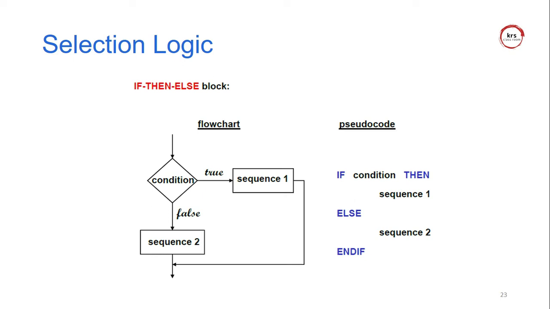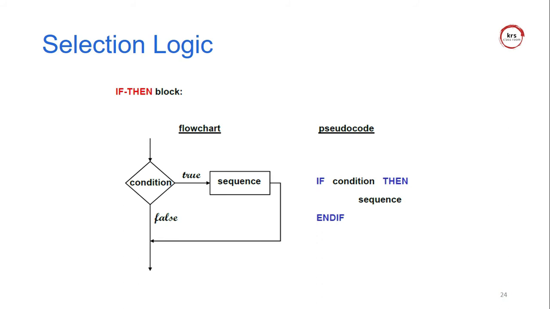The blue letters are the programming code used to write pseudocode. If the condition A less than B is true, A is smaller, otherwise B is smaller. If the condition is true, sequence 1 is executed, otherwise sequence 2 is executed.